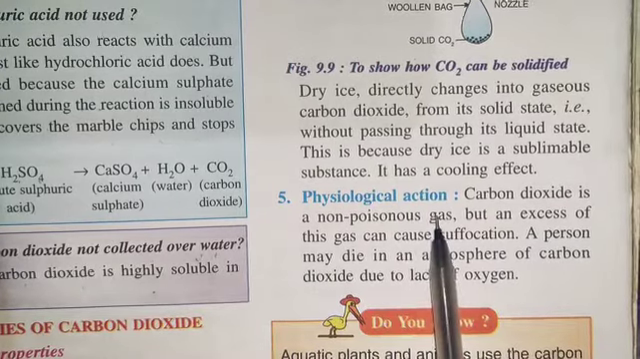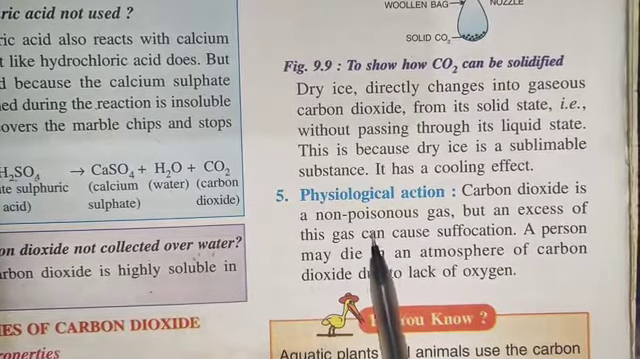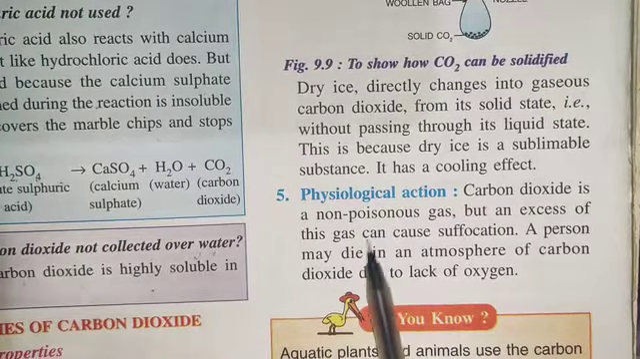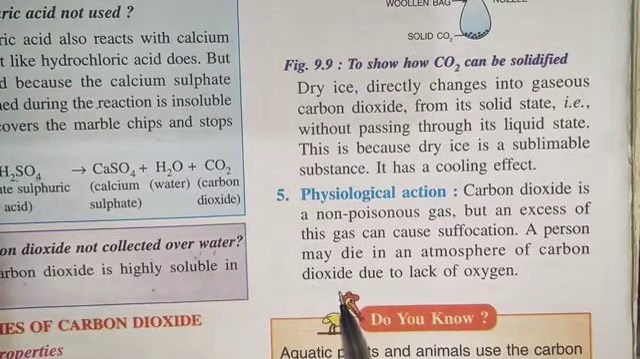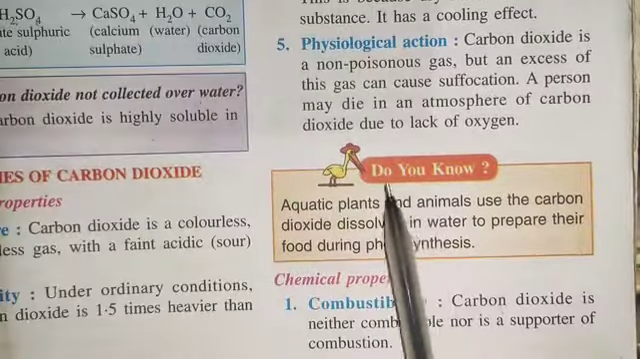Now, physiological action. Carbon dioxide is a non-poisonous gas, but if you have this gas around you in excess, it will cause suffocation. So a person may die in an atmosphere of carbon dioxide due to lack of oxygen. This is the simple phenomenon.